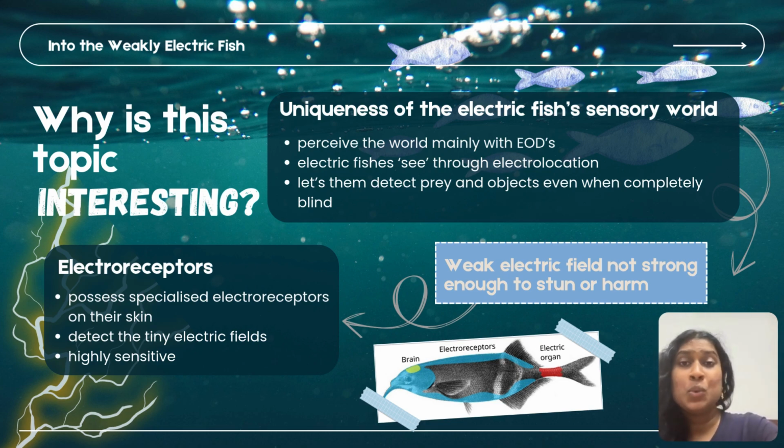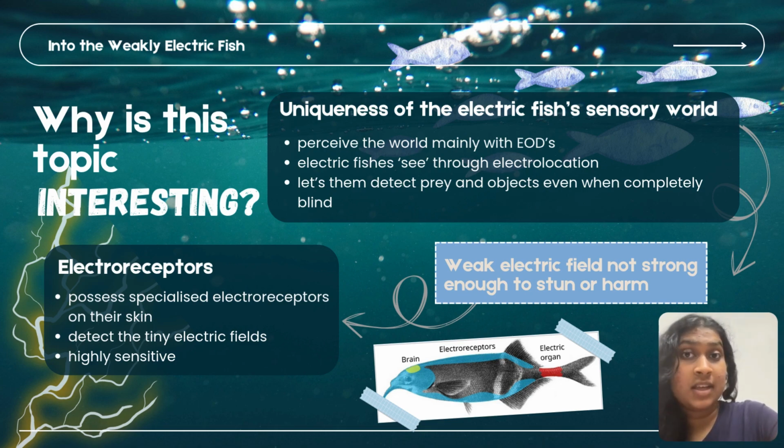Next, let us take a look at why this topic on weakly electric fish is interesting. First and foremost, the weakly electric fish's sensory world is incredibly unique. They perceive the world mainly through electric organ discharges, or EODs. However, this is not to say that electric fishes are necessarily blind or deaf. It is to mention that these fishes have reduced reliance on their vision and hearing compared to other fish. As we know, electric fishes are able to see through their electrolocation, which is essentially sensing the changes and distortions in the electric field.